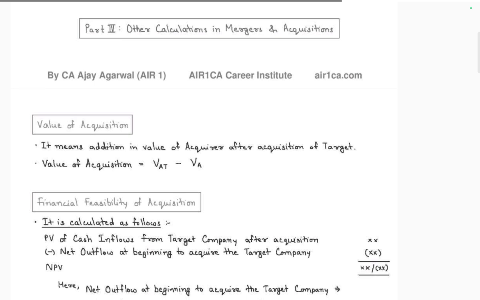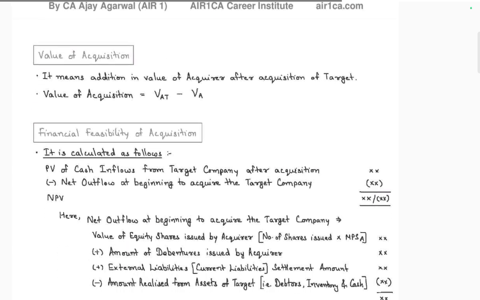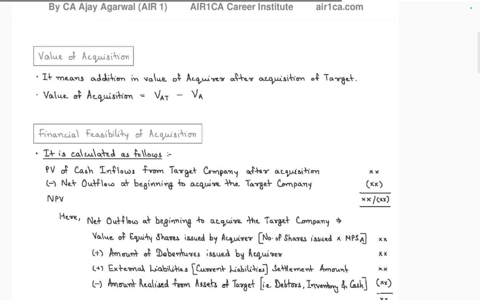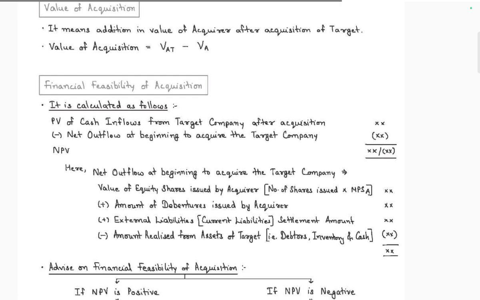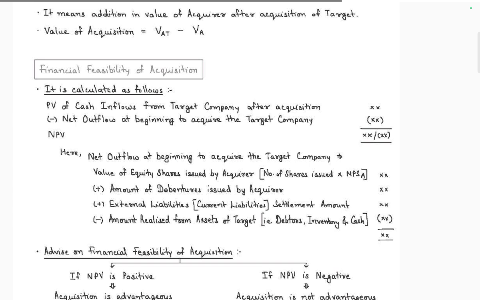Other value, other calculation in merger and acquisition, type of acquisition. It means, in addition to the acquisition, acquired target, VAT, minus financial feasibility equation. It is calculated as the present value of the cash flow of the other company after acquisition minus net outflow at the beginning of acquisition. So present value minus net outflow at the beginning of acquisition.